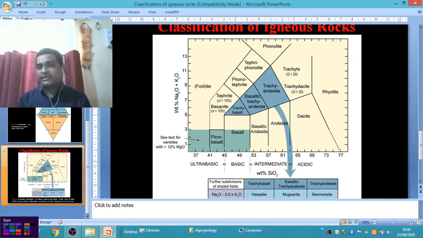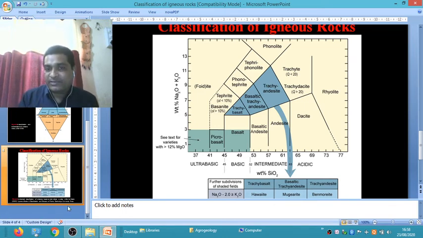The bottom axis, the x-axis, shows the silica percentage from 37, 41, 45, 49, 53, 57, 61, 65, 69, 73 and 77. This is the silica percentage. And the y-axis shows the percentage of alkali metals: 1, 3, 5, 7, 9, 11 and 13. That is the weight percentage of Na2O plus K2O, sodium plus potassium. It is called alkali metals. This classification is totally based on the TAS diagram, total alkali versus silica.